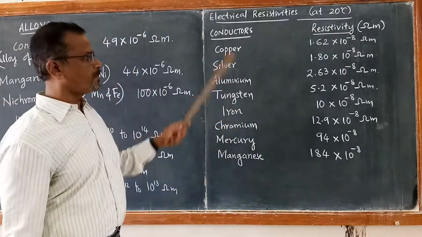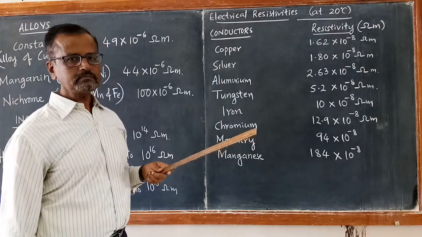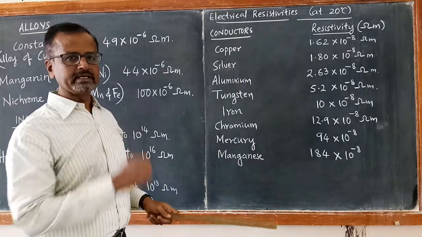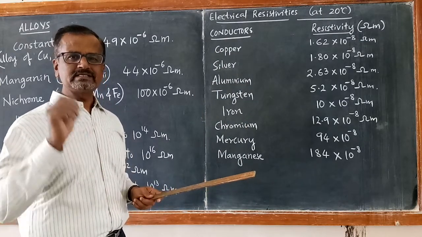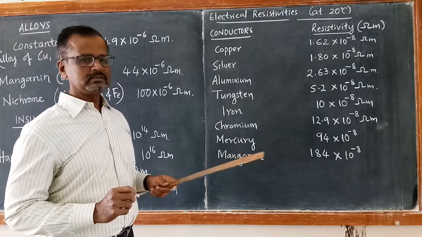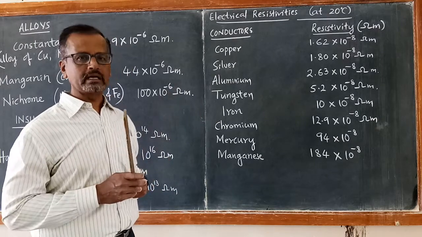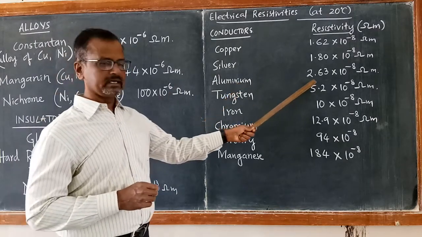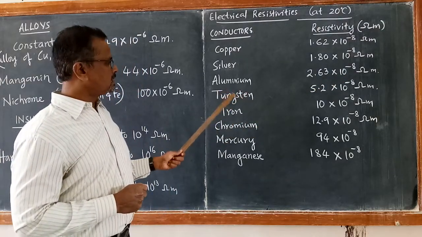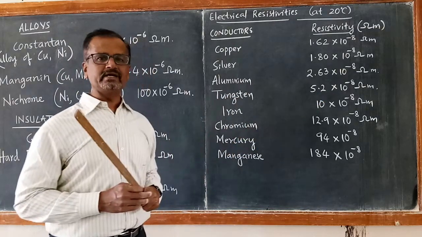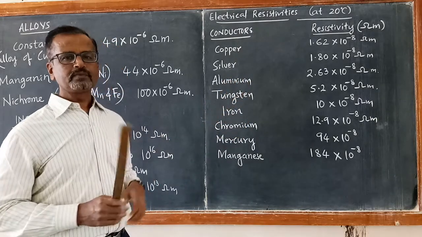Now look at the example of copper. Copper has 1.62 into 10 raised to minus 8 ohm meter. Out of all these metals, copper is a very good conductor because its resistivity is very low. Followed by silver, 1.8 into 10 to the power of minus 8 ohm meter. Silver is also a very good conductor. Aluminium, a little higher, 2.63 into 10 raised to minus 8 ohm meter. Tungsten, 5.2 into 10 raised to minus 8 ohm meter. Tungsten has a little higher value of resistivity compared to these three conductors.